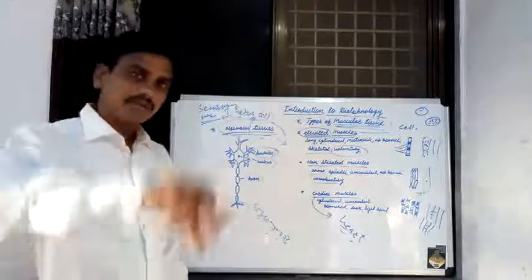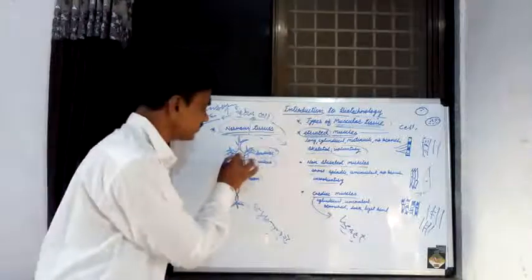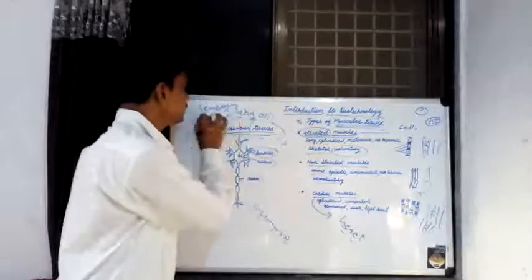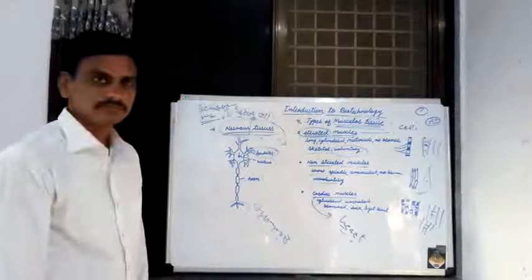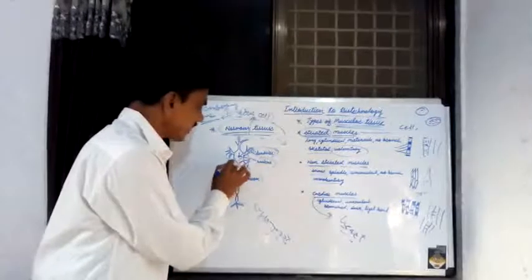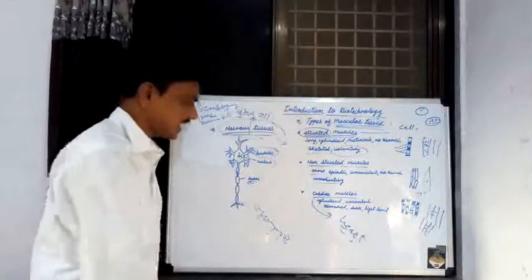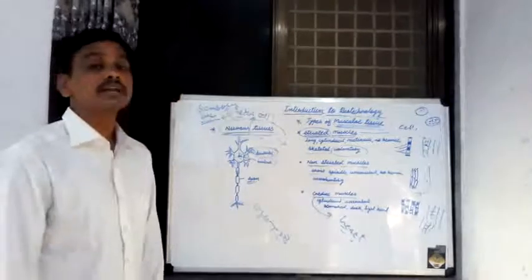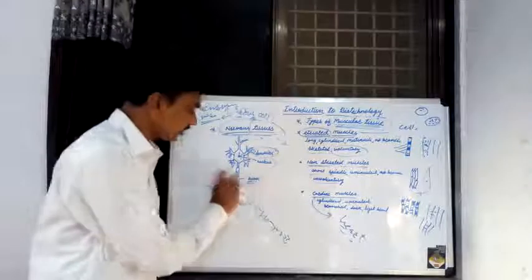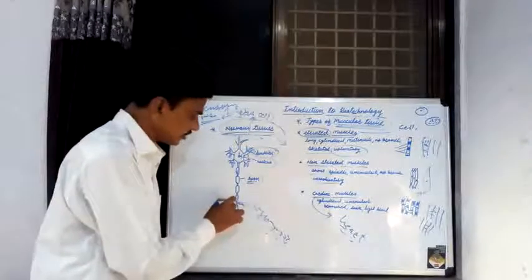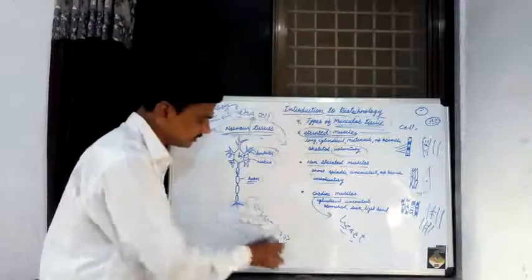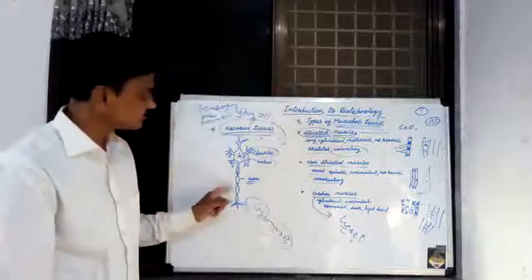These electrochemical impulses pass from the dendrite towards the central part of that nerve cell, and from this central part, the impulses pass towards the axon, and from the axon these impulses enter into the synapses at the end of that nerve cell.